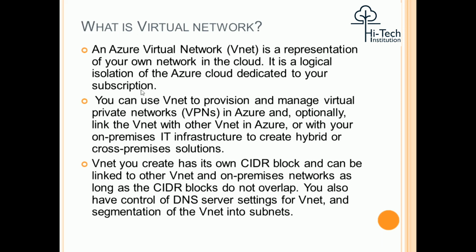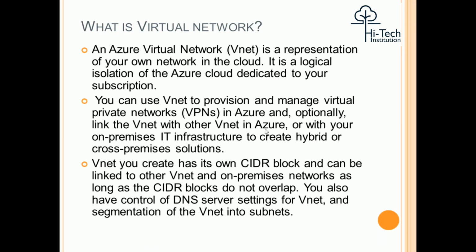Each Azure account has multiple subscriptions, right? In each subscription, we can create virtual networks based on our requirement. We can use the VNet to provision and manage virtual private networks in Azure and optionally link the VNet with other VNets in Azure. In on-premises we were using a VPN, right? Virtual private network. So the virtual private network I can configure in Azure VNet also, meaning between the on-premises and the Azure VNet. So the cloud and on-prem I can connect through the VNet over there.